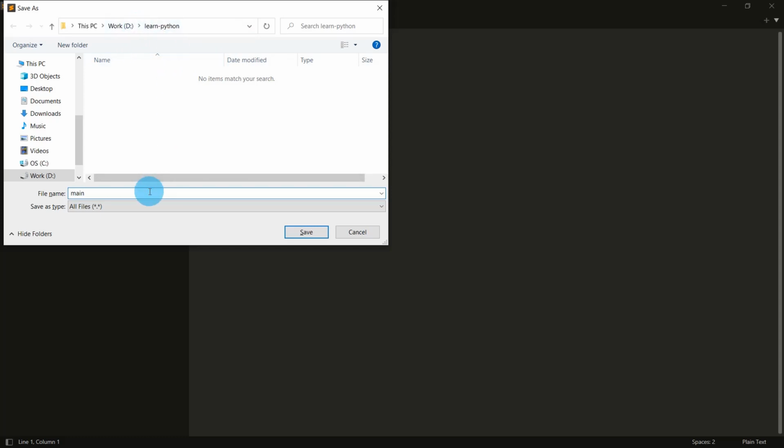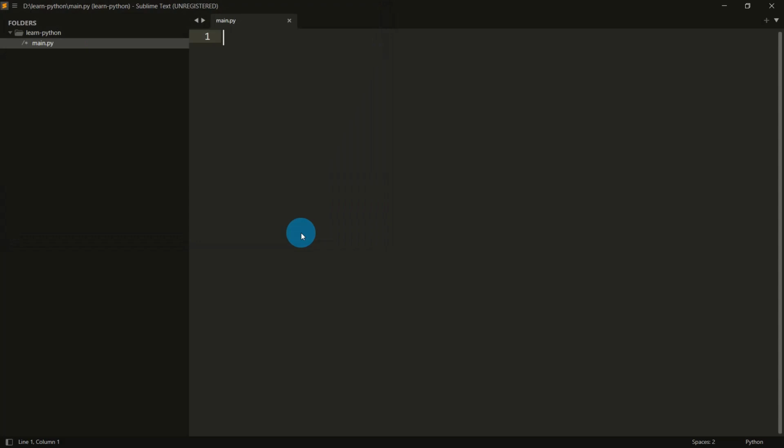Let's name it main.py. Please note, for all Python files, we use the extension .py. In Java, we use .java, and in C++, we use .cpp. JavaScript .js, similar to that. In Python, we have to give the extension as .py, then save it.